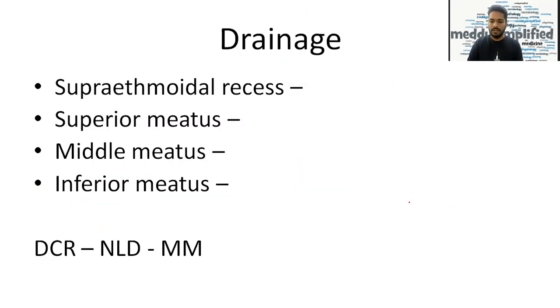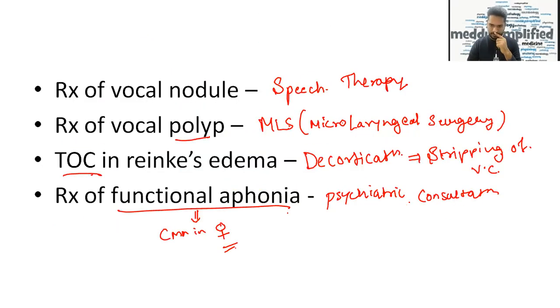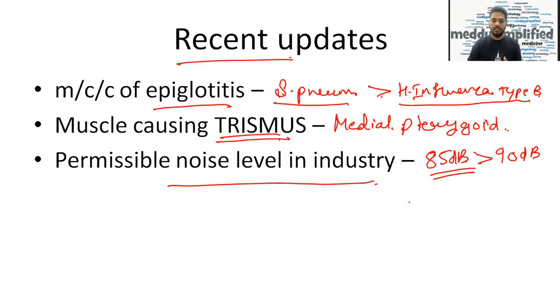First was the chiroplasty, then the treatment of vocal cord nodule, vocal functional aphonia, treatment of choice in ASOM, CSOM, blue ear, and unsafe CSOM, the clues, the recent update, which you should not miss anytime. Okay, star mark. It can be asked now because it was updated almost 2 years ago.